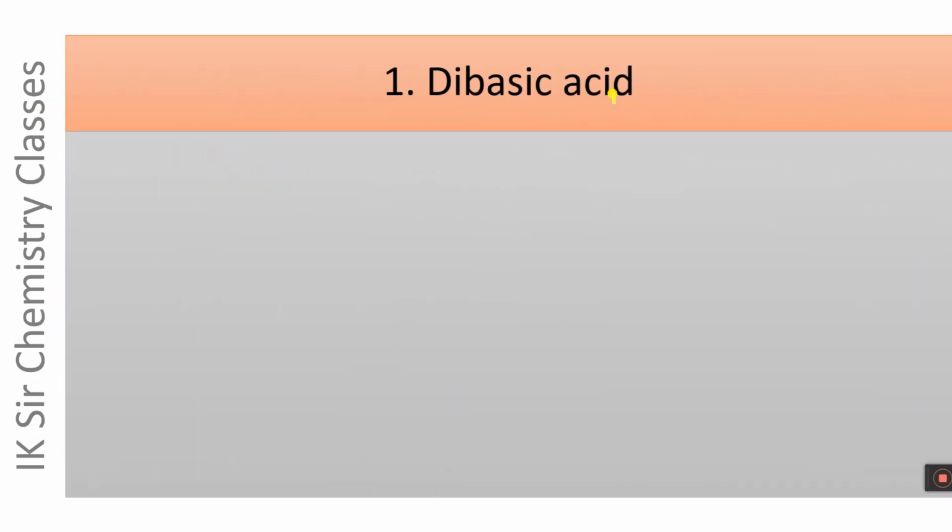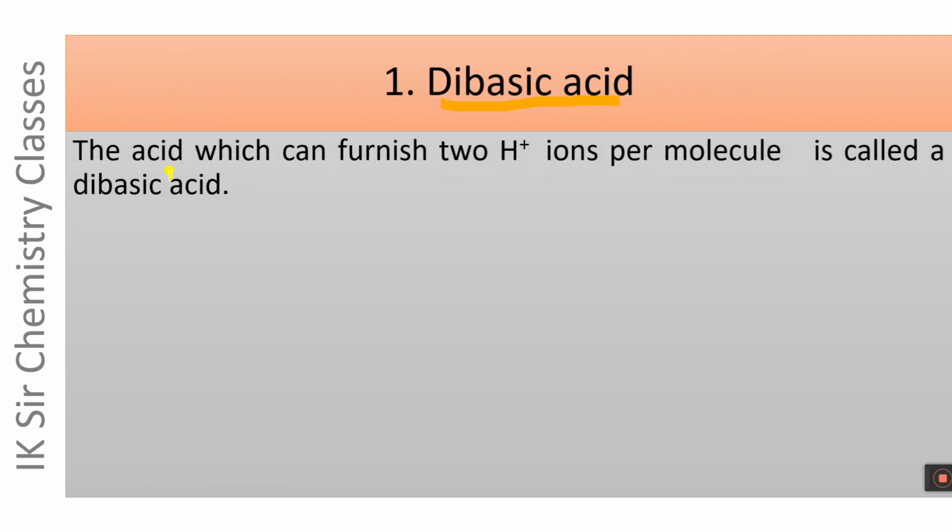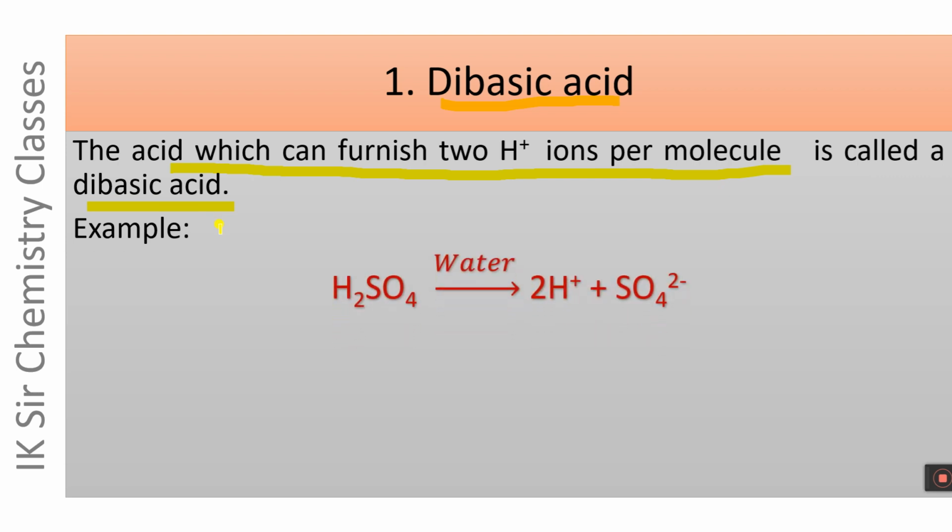Now the term dibasic acid. It is obvious that its basicity will be 2. The acid which can furnish 2 H plus ions per molecule is called a dibasic acid. An example is given here. One molecule of H2SO4 furnishes 2 H plus ions when dissolved in water. Let us see the structure of H2SO4.